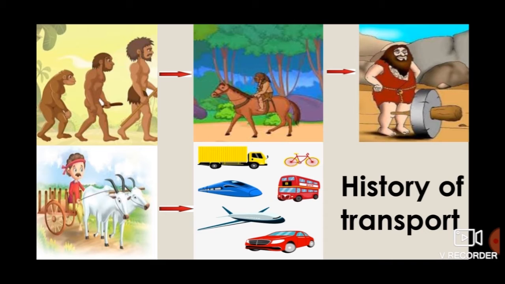The invention of the wheel brought about great development in the means of transport. It made transportation very easy. People started using wooden carts drawn by horses or bulls to carry people and goods. Invention of other vehicles like cycles, scooters, cars and so on became possible because of the use of wheels.